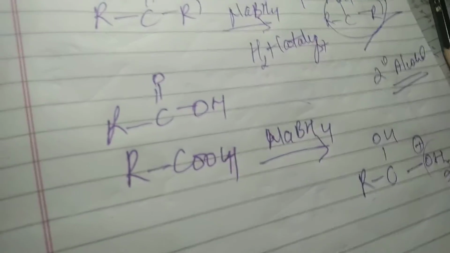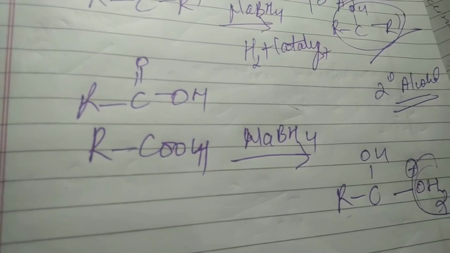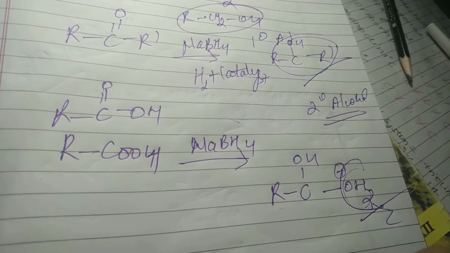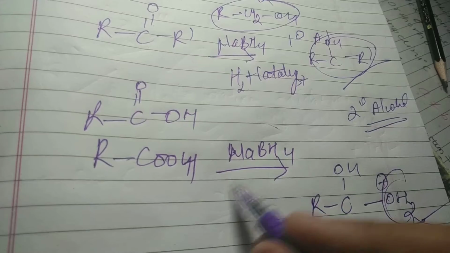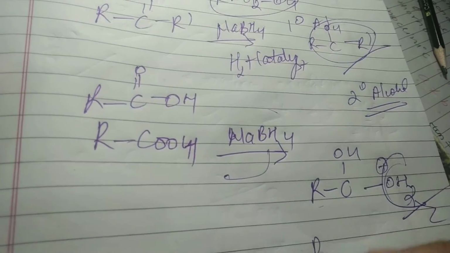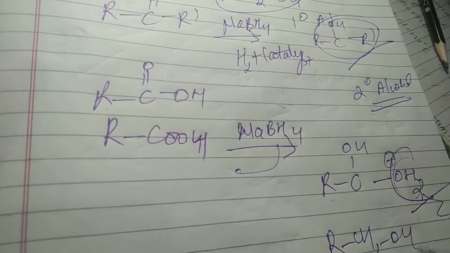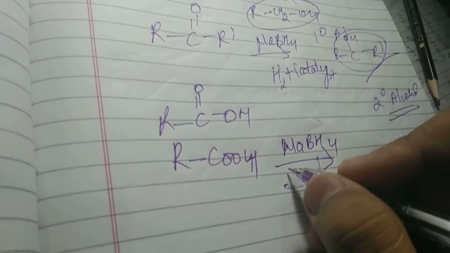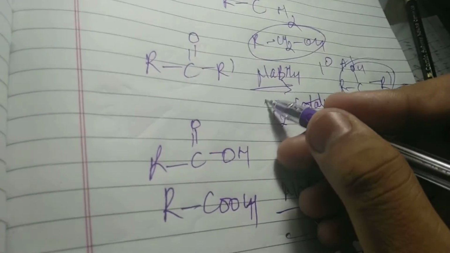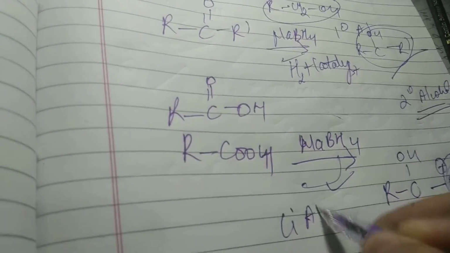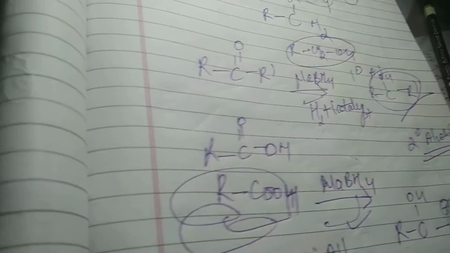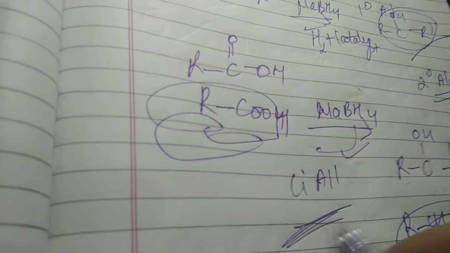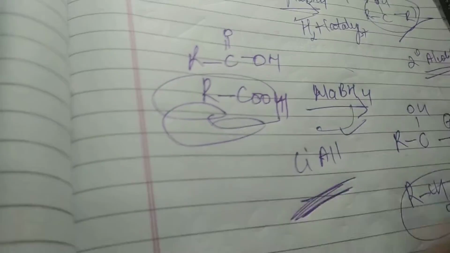Water is a very good leaving group, so it will leave, and the carbon will take more hydrogen and become RCH2OH. But NaBH4 and LiAlH4 are very expensive reducing agents for carboxylic acid.